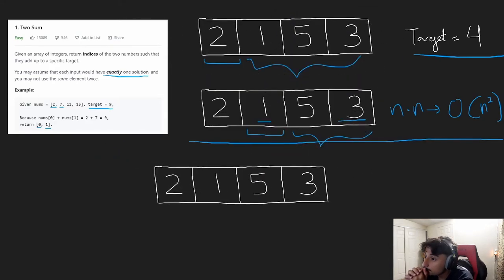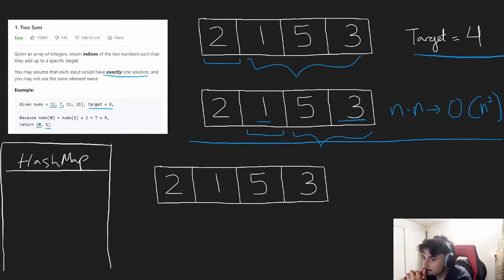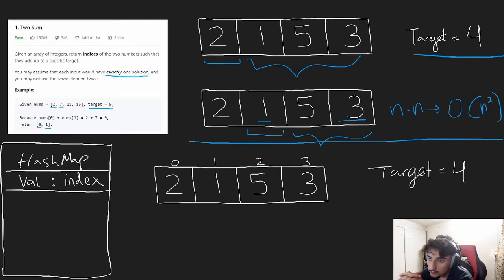Holy moly. Now let's try the same problem, except let's use a hash map this time. Now in our hash map, we're going to be mapping each value to the index of each value. So the index of 2 is 0, the index of 1 is 1, the index of 5 is 2, the index of 3 is 3. So in our hash map, we're going to be mapping the value to the index. Right. Now we could add every value in this array into the hash map before we start iterating through it, but there's actually an easier way to do it.